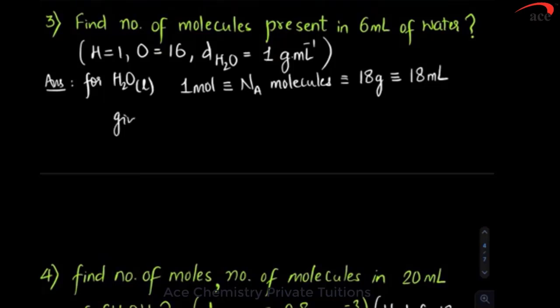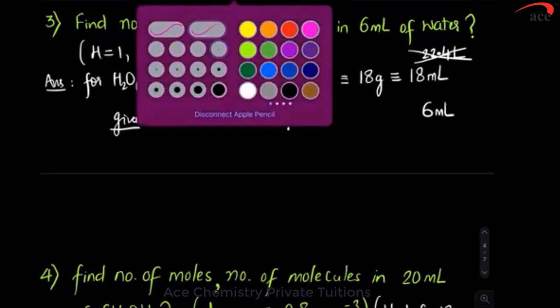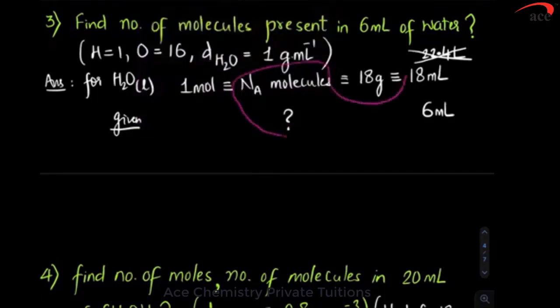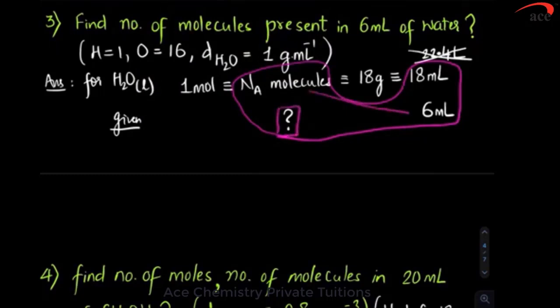What next? We'll write down given 6 ml. Below volume, I have written 6 ml. You know that you can't write 22.4 for water. Why? Because water is liquid. 22.4 is written for gas. And then you put question mark below molecules. What next? Consider only this much part. You should know for solving any such numerical by unitary method, there should be 1 unknown and 3 data should be available.